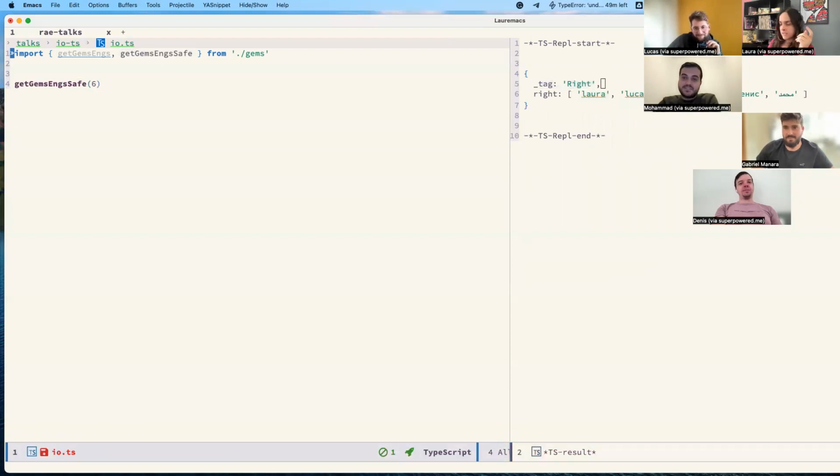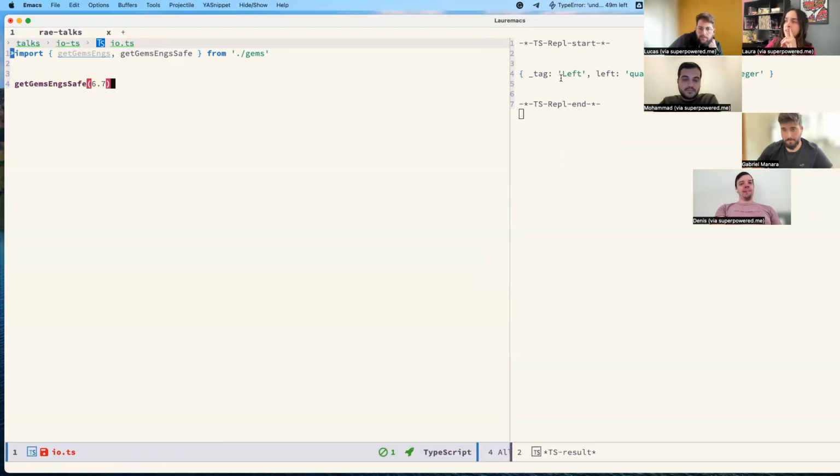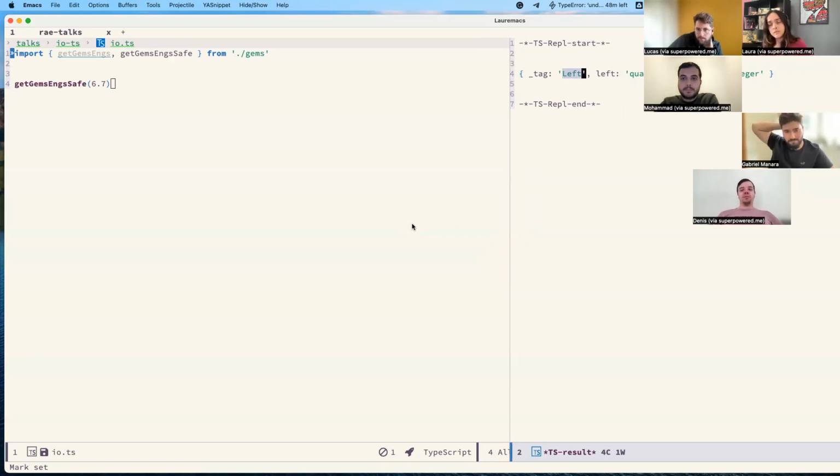So let's get an example. For instance, let's pass 6.7. We can have this. We now have the tag left that says that our function returned the left side of the Either. It was either an error message or the correct result that we're expecting, the list of names.